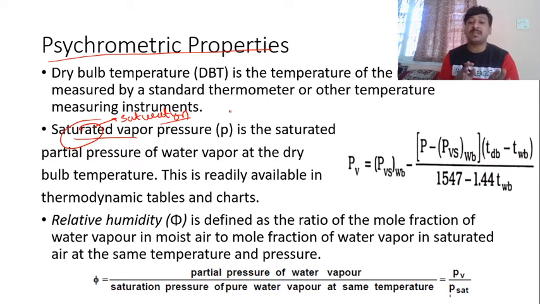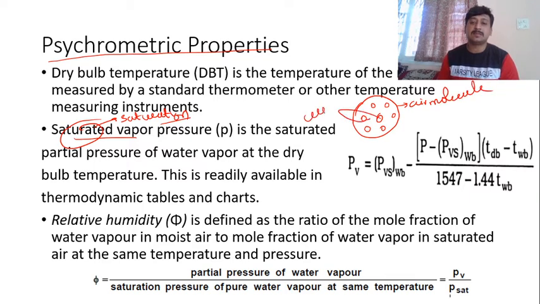In the same way, with saturated vapor pressure, if there is a molecule of air here, it has some space where it can accommodate water vapor. It can accommodate some amount of water vapor. So this is the air molecule and these are the water vapor molecules.